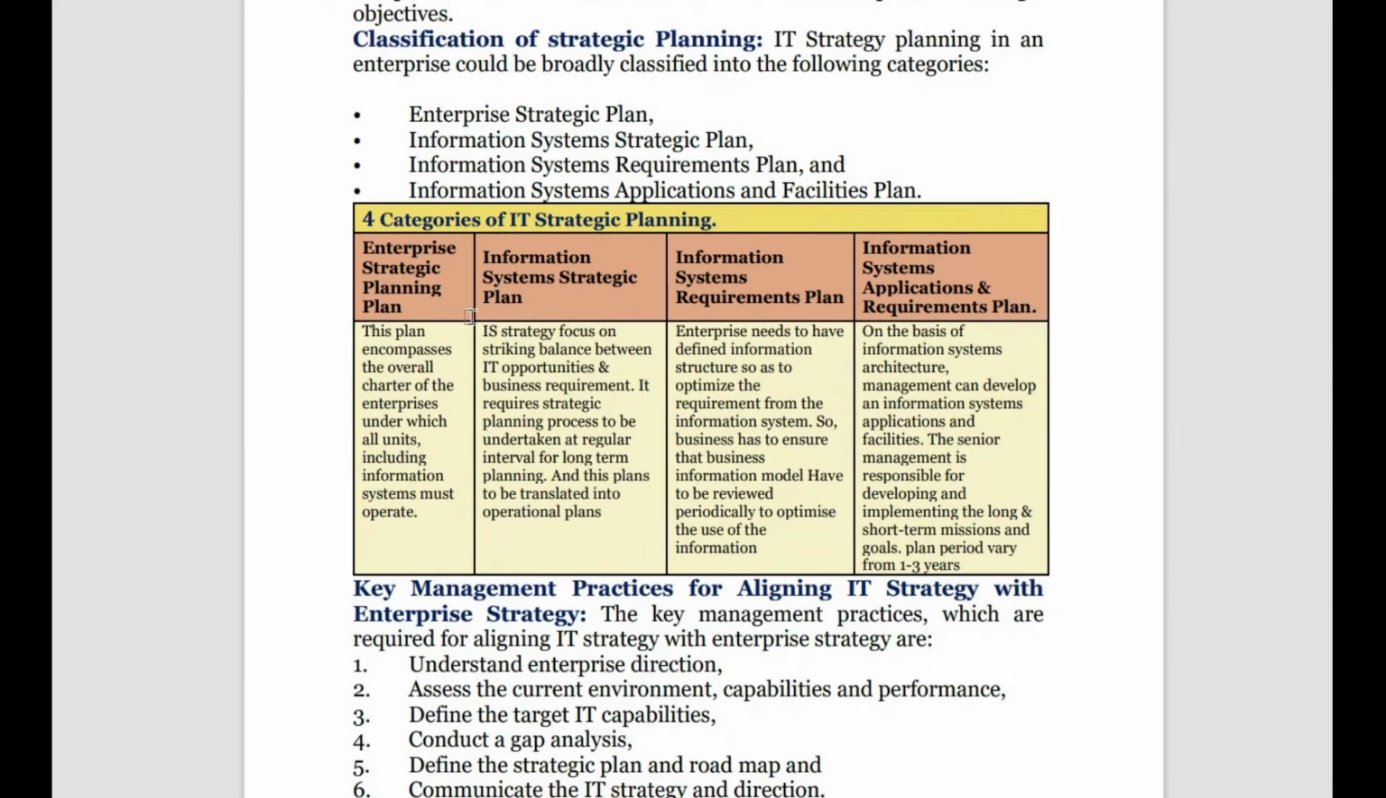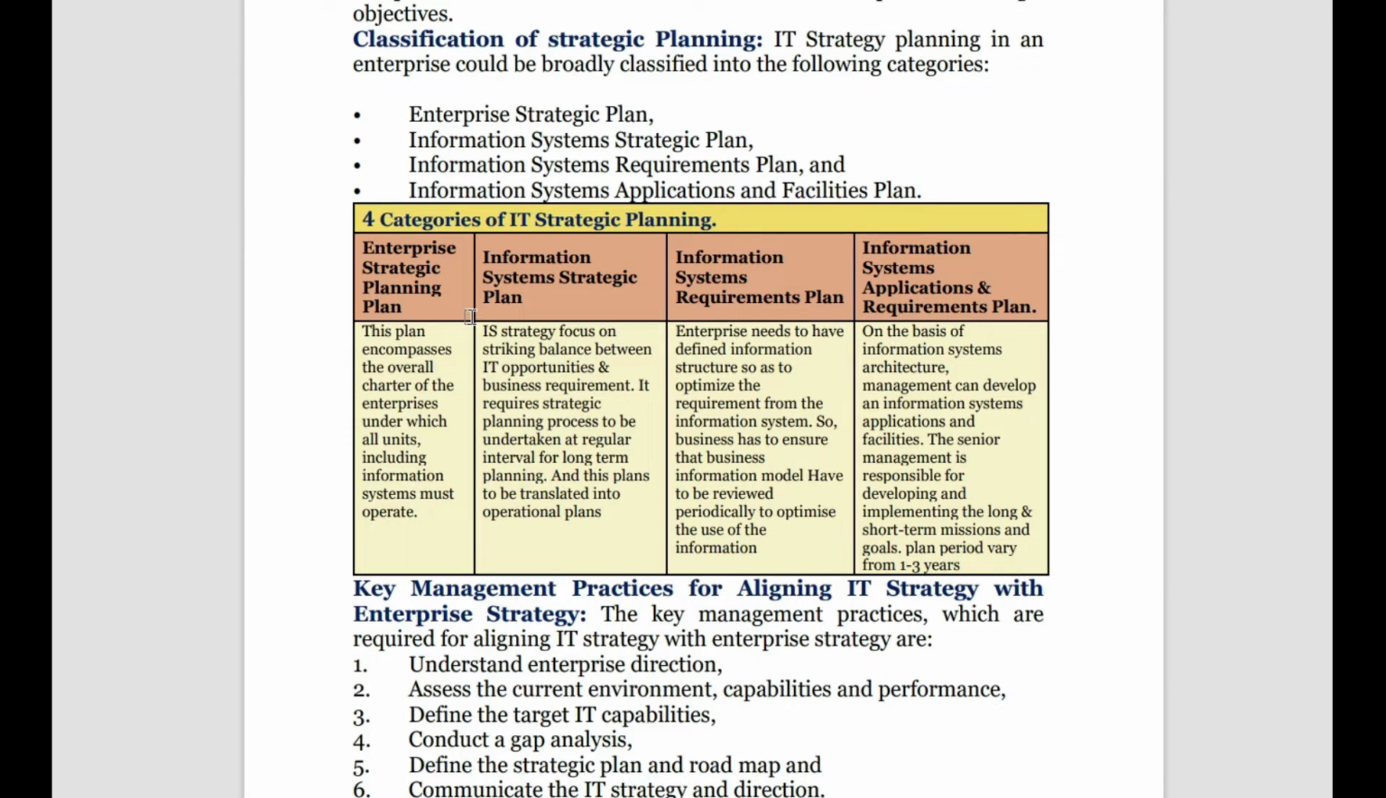So we have enterprise strategic plan. This plan comprises the overall charter of the enterprise. What units it has, what information systems are required for each unit. For example, the sales team requires things which come from outside to the storage. So they need the purchase requisition and also the warehouse thing. And the sales people need the sales information and the warehouse dispatch. So which units are there, what should be the data, what systems should be deployed, is covered in the enterprise strategic plan.